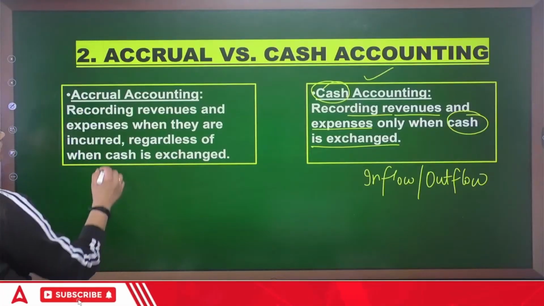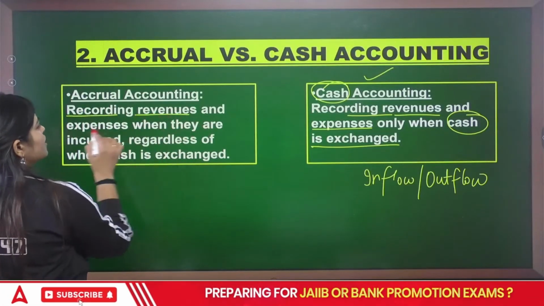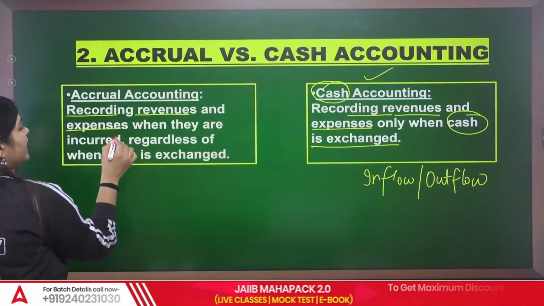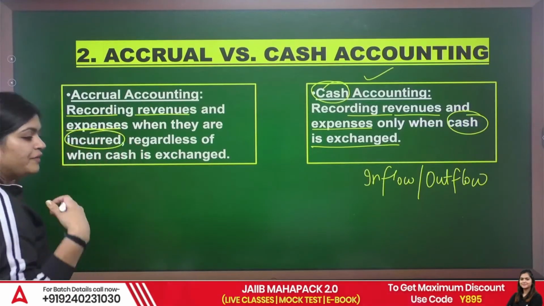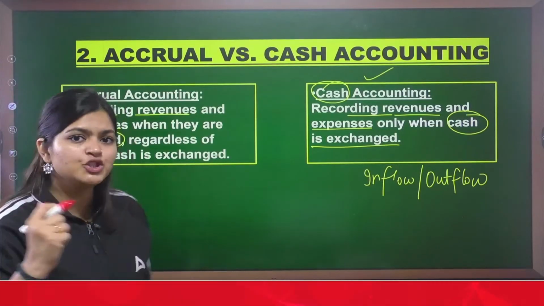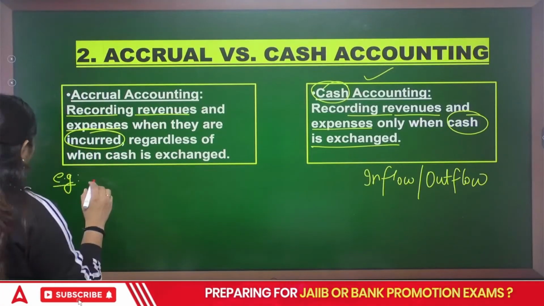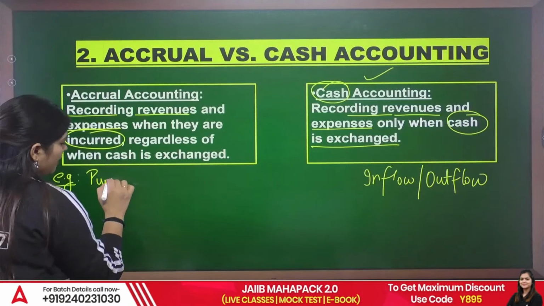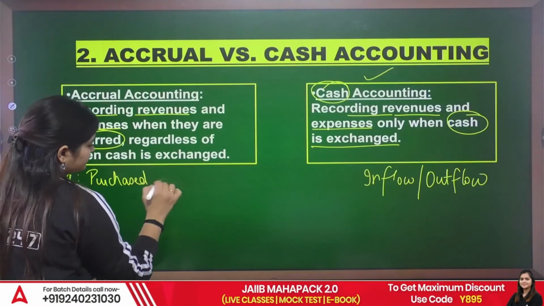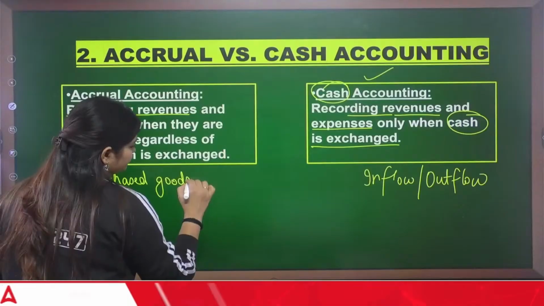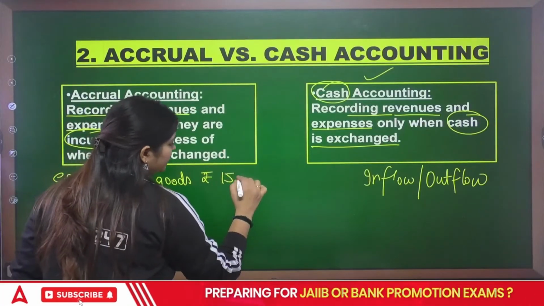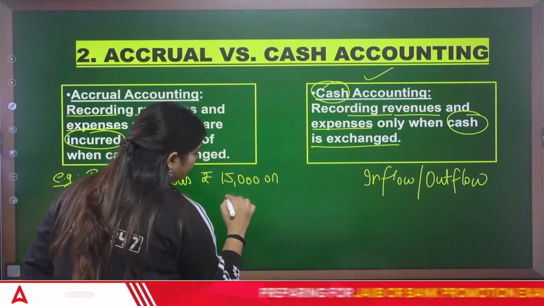Accrual accounting means you are going to record revenues or even expenses when they are incurred, whether you receive cash or not. Means what? Suppose, let's see one example here. Purchased goods rupees 15,000 on credit.